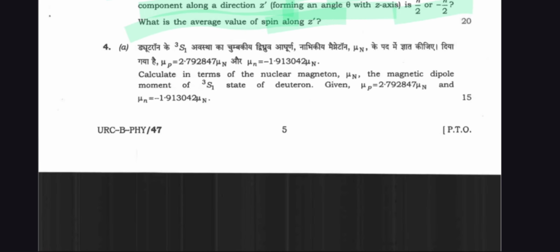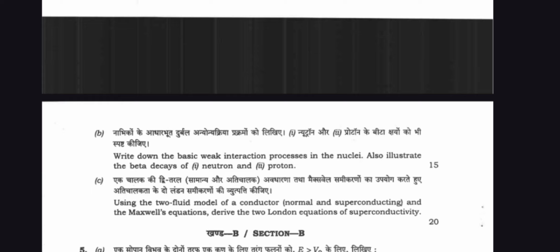And question number 4a is here. Calculate, in terms of nuclear magnetons μN, the magnetic dipole moment of the S state of the deuteron. Given μp is equal to 2.792847 μN and μn is equal to -1.913042 μN.